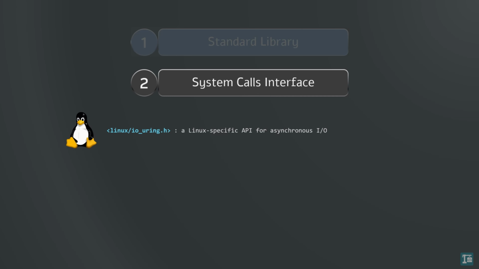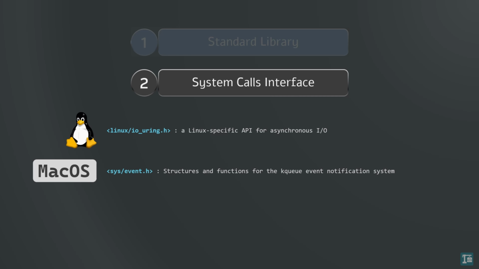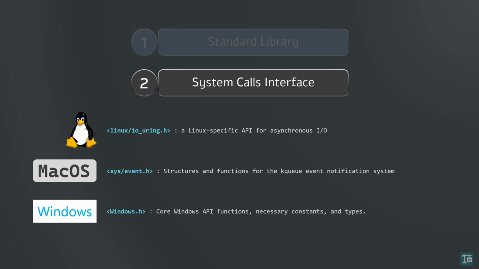linux/io_uring.h headers functions to work with asynchronous I/O. On Mac OS, you might use the sys/event.h header file. On Windows, you will use the windows.h header file. Your C program can directly make system calls declared in these kernel headers. However, this can lead to portability issues because operating systems do not provide the same interfaces. Consequently, each program will have to handle all targeted operating systems specifically.